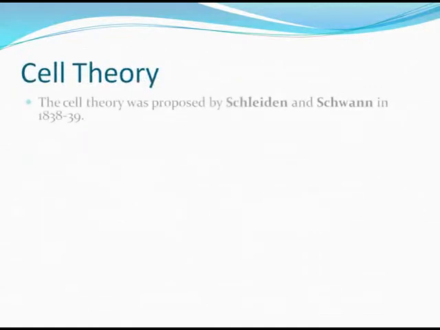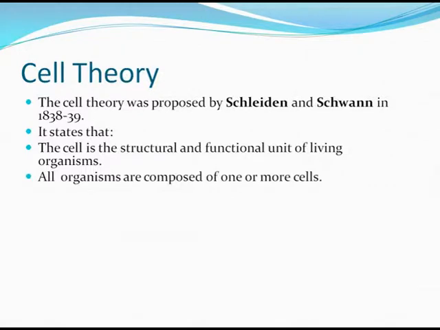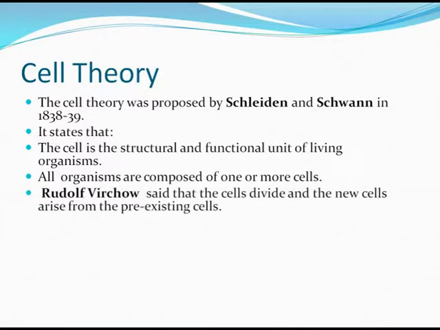Now, what is the cell theory? It was proposed by Schleiden and Schwann in the year 1838-39. It states that the cell is the structural and functional unit of living organisms. All organisms are composed of one or more cells. Rudolf Virchow said that the cells divide and the new cells arise from the pre-existing cells.